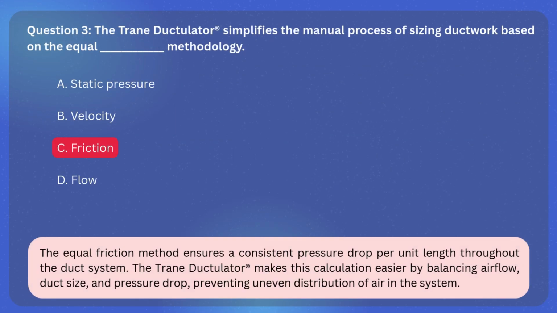The correct answer is C. Friction. Explanation. The equal friction method ensures a consistent pressure drop per unit length throughout the duct system. The Trane ductulator makes this calculation easier by balancing airflow, duct size, and pressure drop, preventing uneven distribution of air in the system.